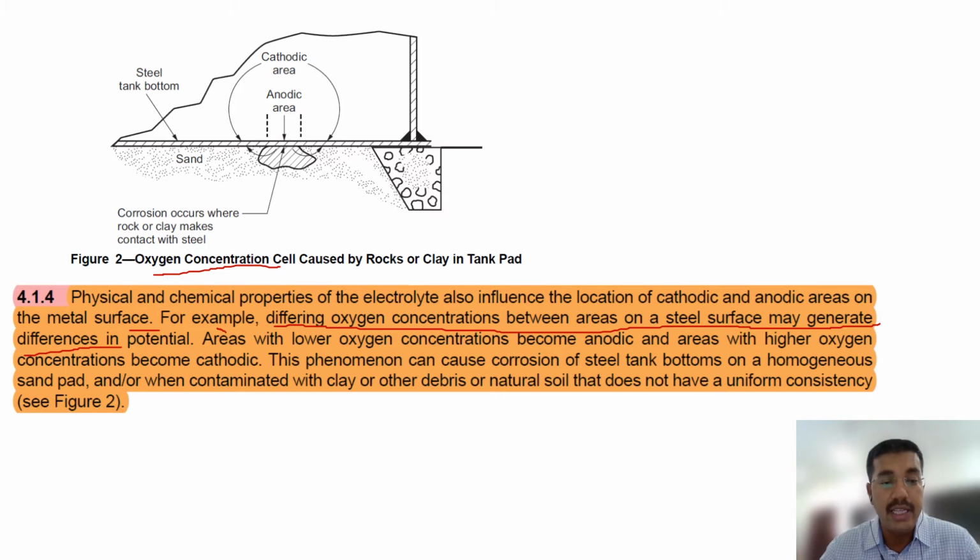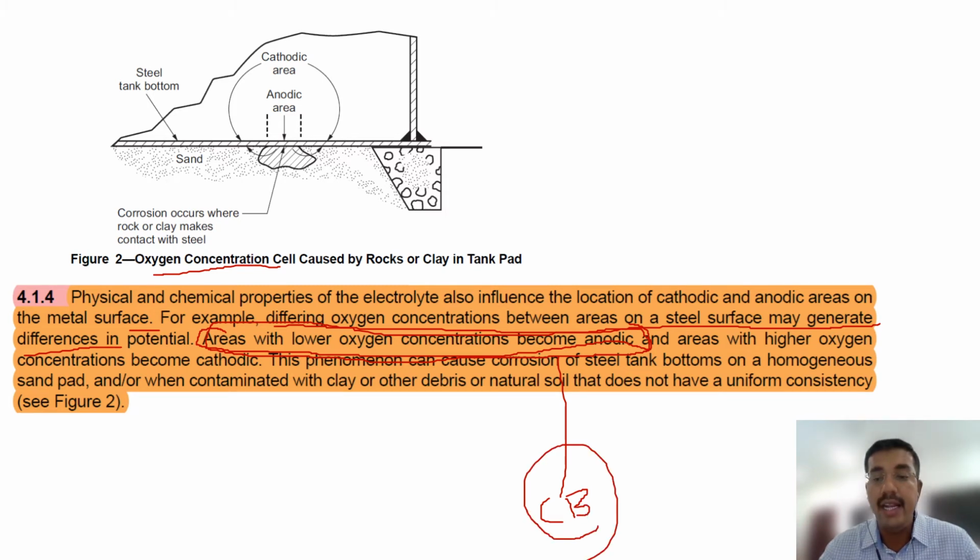So, this one you have to remember: areas with lower oxygen concentration become anodic. Anodic means, as I told, it will corrode fast. So the area which has less oxygen, it will corrode fast. This is a closed book question. Okay, it will come in the closed book, so remember it. And the areas with higher oxygen concentration become cathodic. Cathodic means it will not corrode.